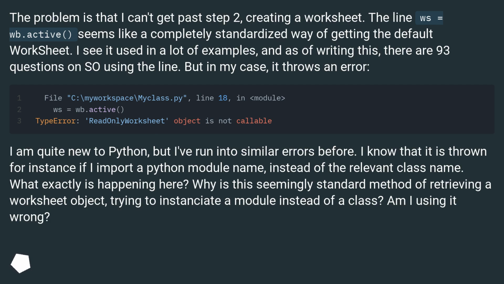I am quite new to Python, but I've run into similar errors before. I know that it is thrown, for instance, if I import a Python module name instead of the relevant class name. What exactly is happening here? Why is this seemingly standard method of retrieving a worksheet object trying to instantiate a module instead of a class? Am I using it wrong?